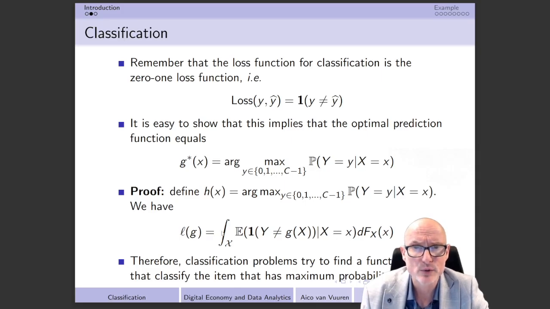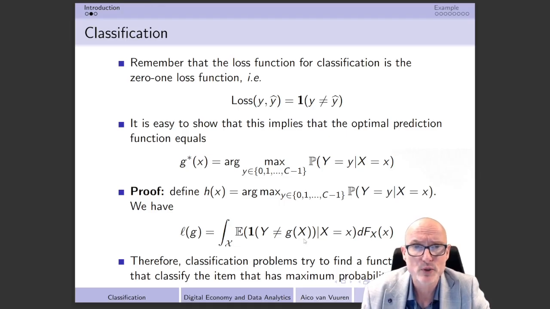And then what I need to do is, of course, integrate over the full support of this x that we have over here, that I use here for this g(x), and we are going to multiply it then either by the density or the probability function of this x that we have over here. Well, then the next step that I can take is that I can realize that this large X that we have over here is, of course, equal to that small x that we have over there, because of the fact that we condition upon it, and we condition on the outcome of this small x over here.